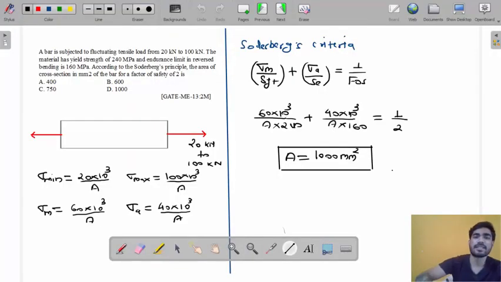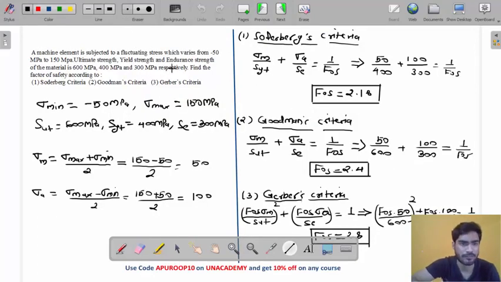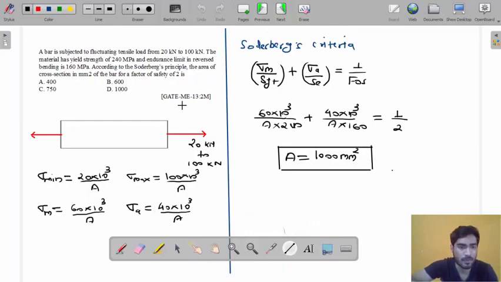So you will see these two types of problems, my friend. In the last problem we saw how to find factor of safety. You will see this type of problem in GATE where you have to find the factor of safety. You just have to find the values of sigma m and sigma a, put them in the equation and find the factor of safety. And in this problem, my friend, we had to find the size of the body, any dimension.